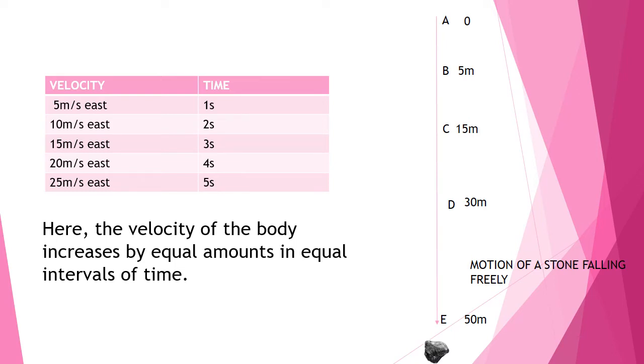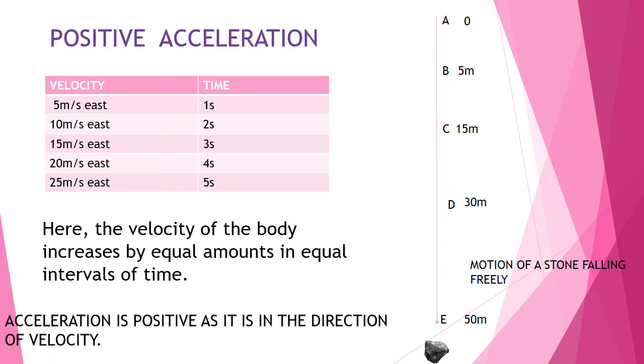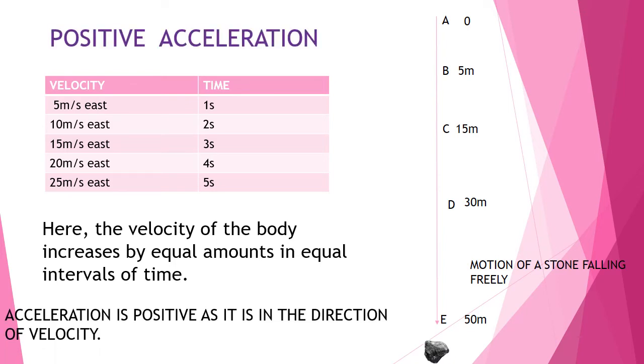So here, when we take the change in velocity between every interval, for example, between first second and second second, what is the change in velocity, children? Yeah, it is 10 meter per second minus 5 meter per second, that is 5 meter per second. Between second and third second also, the change is 5 meter per second. Between third and fourth also, the change is 5 meter per second. So here we can say that the change in velocity is equal in equal intervals of time. And here this is an example of positive acceleration because the velocity is going on increasing equally in equal intervals of time. And also it is positive because the acceleration is in the direction of velocity of the object.